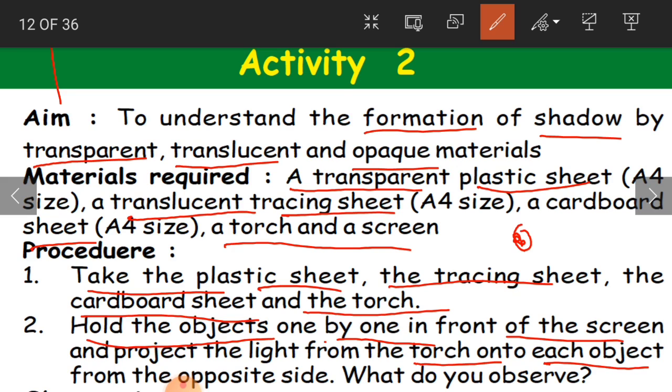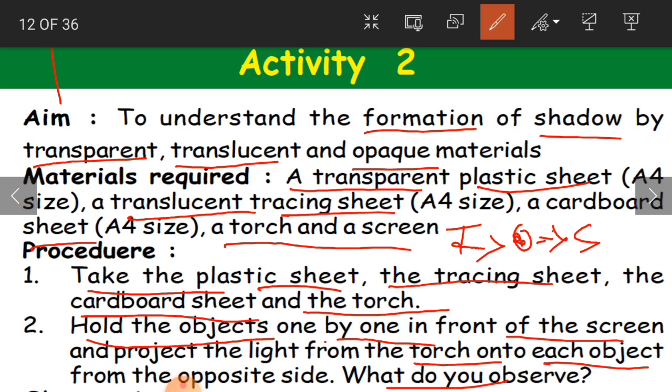So in between, in the middle, you must have the object. Okay, this is the object. So you must have the torch light and you must have the screen here. So you have to project the light onto this object, and this reflection is going to be placed on this screen. Okay, this is how you have to do this.